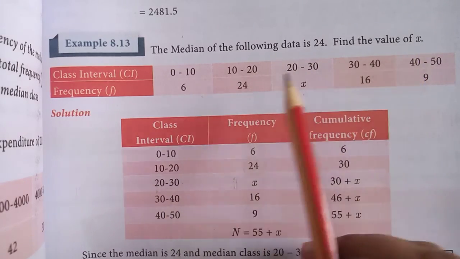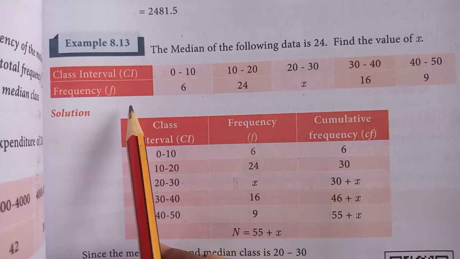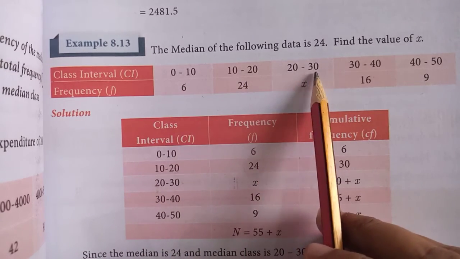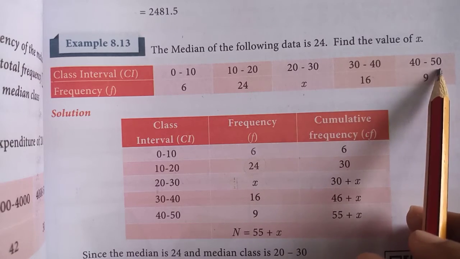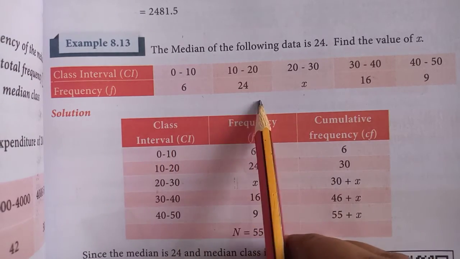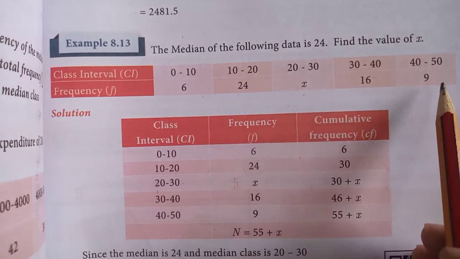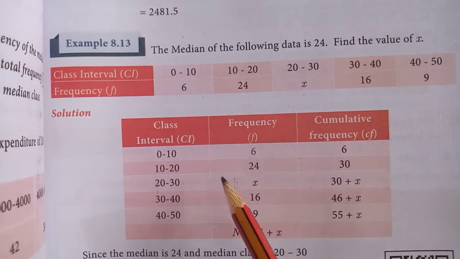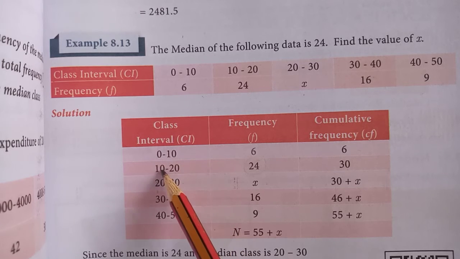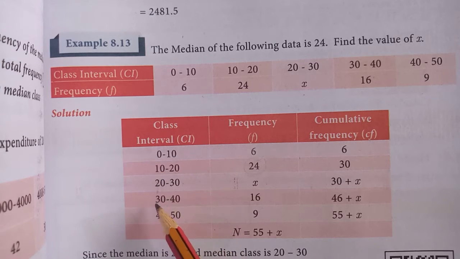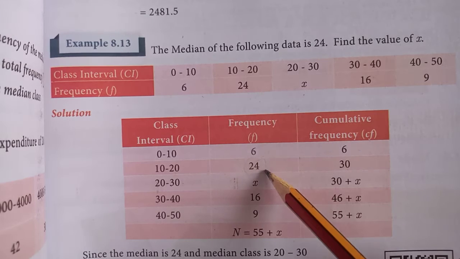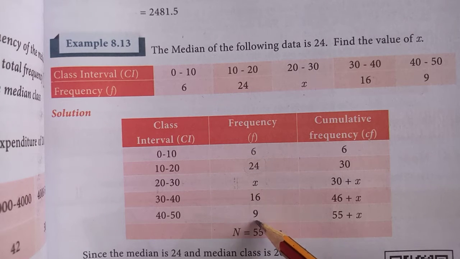Example 8.13. The median of the following data is 24. Find the value of x. Class interval and frequency are given. The class intervals are 0 to 10, 10 to 20, 20 to 30, 30 to 40, 40 to 50, and the frequencies are 6, 24, x, 16, 9. Solution: the class interval, frequency and cumulative frequency.